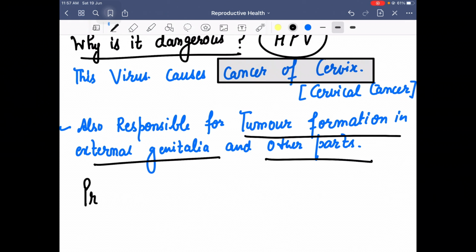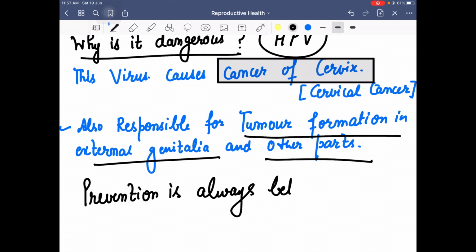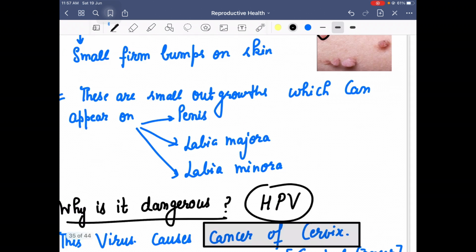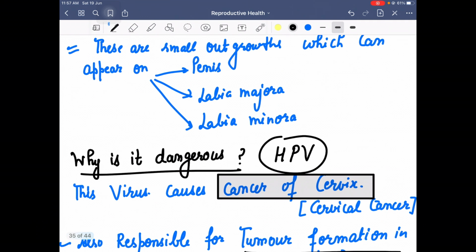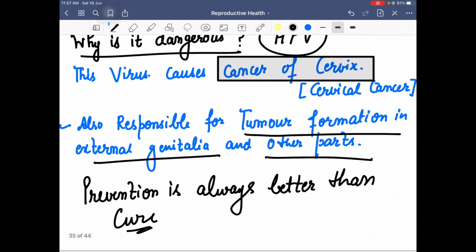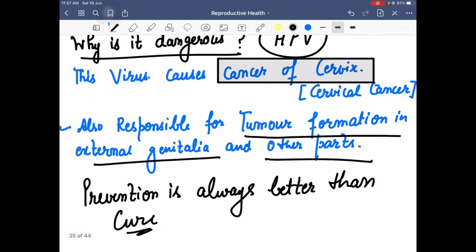That is why in the last lecture also I always said that prevention is always better than cure, because these are all sexually transmitted diseases. They transmit through sexual intercourse, so it is always better to take safety and keep away from these viruses, because a few of these viruses are very dangerous for the human body, right? So this is all about the complete diseases.